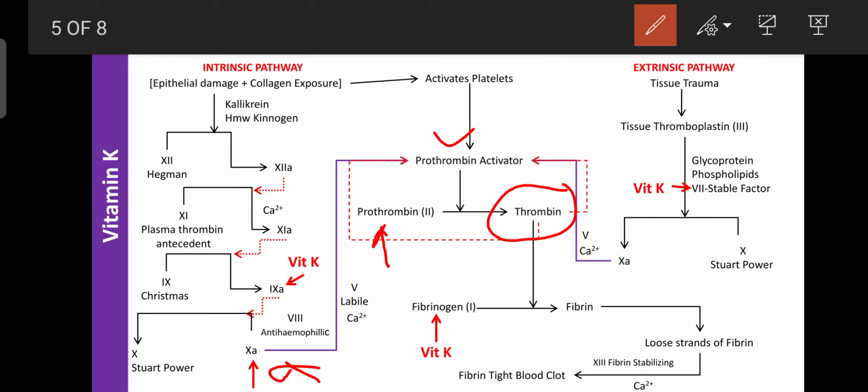And vitamin K can also enhance the synthesis of factor 7, the stable factor. So this is the mechanism of vitamin K. Vitamin K mainly enhances the synthesis of prothrombin, factor 8, factor 9 and factor 10.